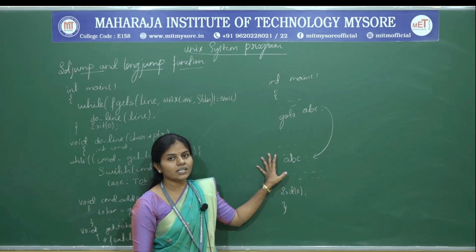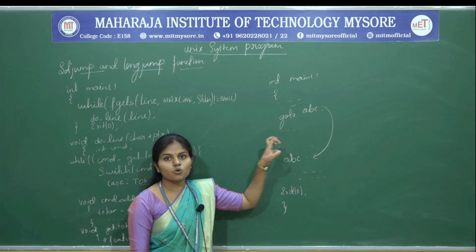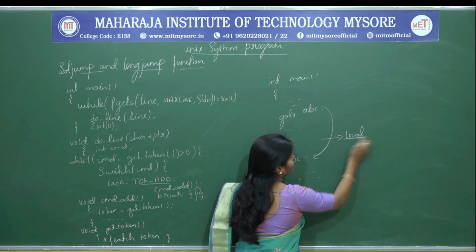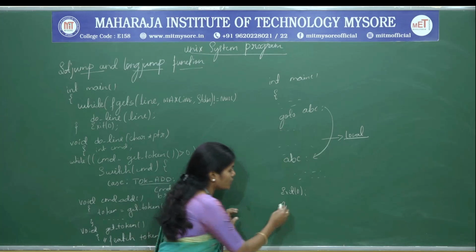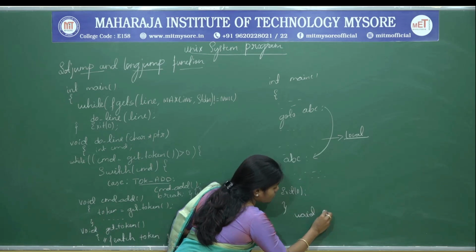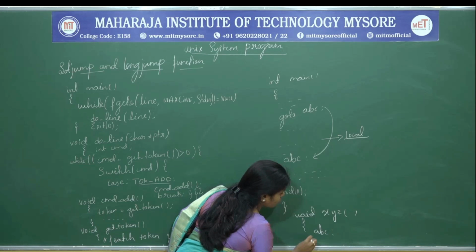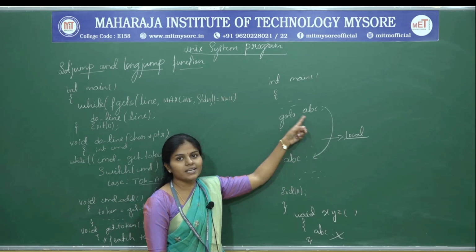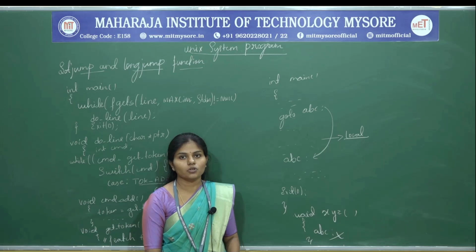So what is the disadvantage of using the goto statement? The goto statement is going to be used only within the local function, that is, it supports only local jumps. So now you cannot make use of goto ABC here if I write another user defined function like void xyz and then I cannot define the ABC label here. This is wrong. So this is not possible in C programming. So the goto label cannot be used outside the function. This is the disadvantage of using the goto statement.